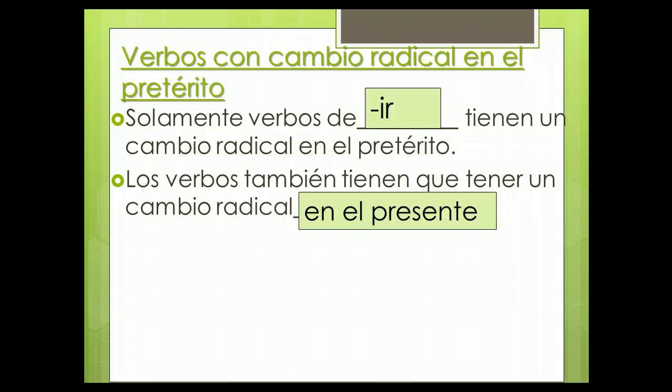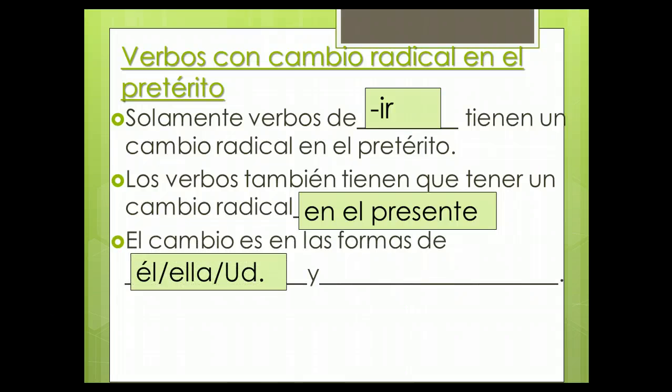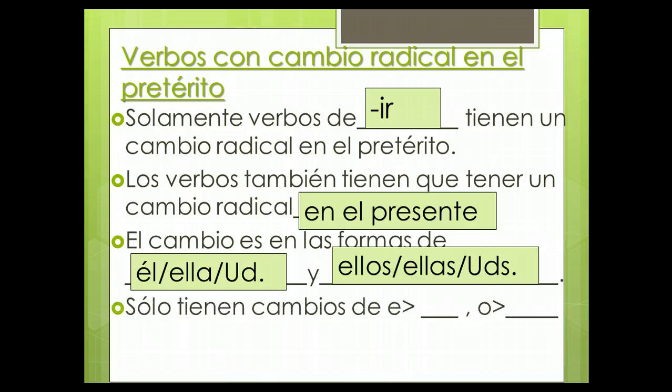And then these verbs that stem change in the preterite also have to have a stem change in the present tense. These verbs will stem change in the él/ella/usted and the ellos, ellas, ustedes forms. So in order for a verb to stem change in preterite, it has to stem change in the present, it has to be an IR verb, and then if it follows both of those, then it will only stem change in the él/ella/usted and the ellos, ellas, ustedes forms.